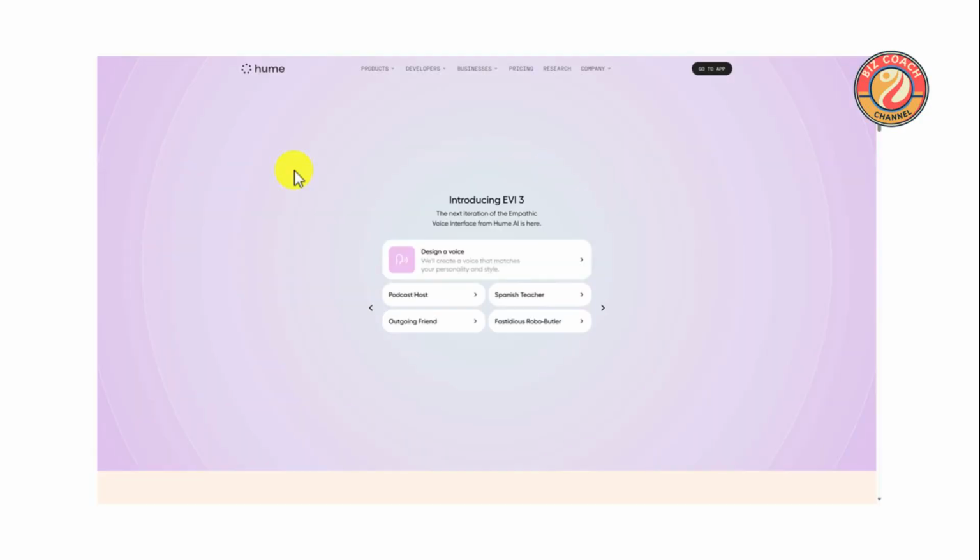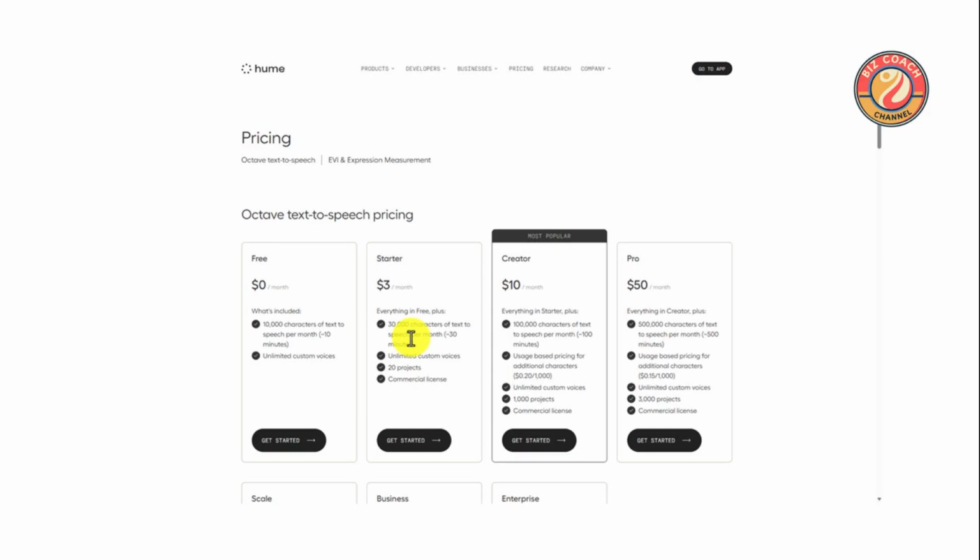Let's explore the future of AI-driven emotional intelligence. Meet EV13, the next frontier in AI empathy. Discover how it can transform interactions with its advanced emotional understanding. Explore our flexible pricing plans for Octave text-to-speech. Whether you're just starting or scaling up, we have options to suit your needs.